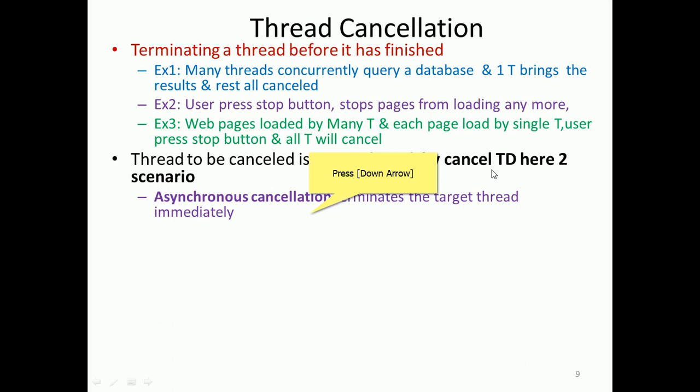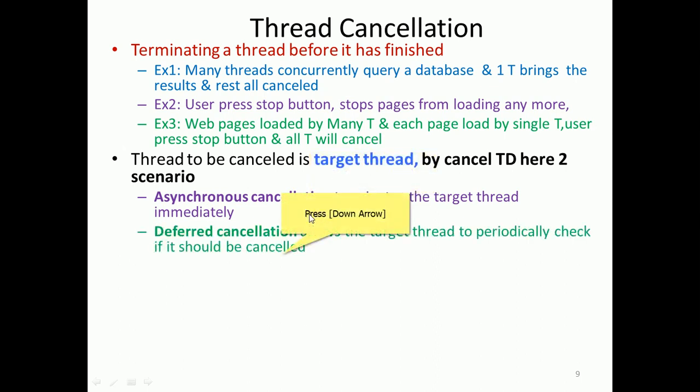Asynchronous cancellation terminates the target thread immediately, without checking any response, observation or history. Synchronous threads are not in this scenario, so that is not discussed here.